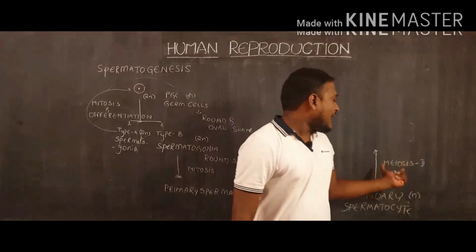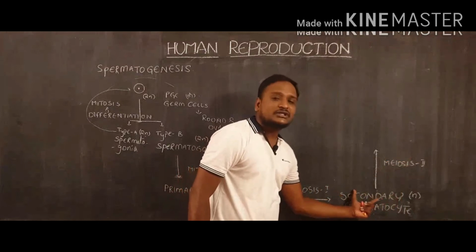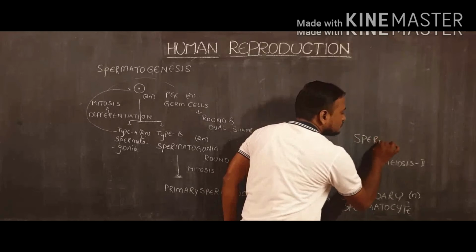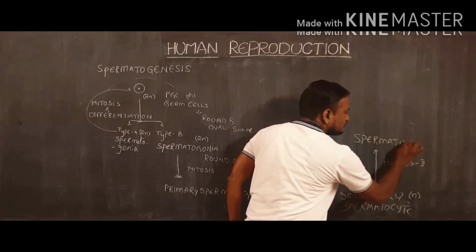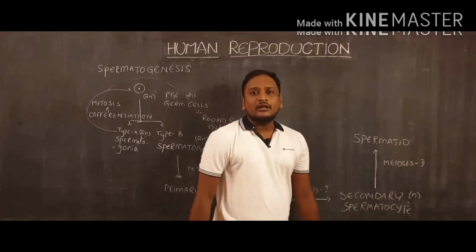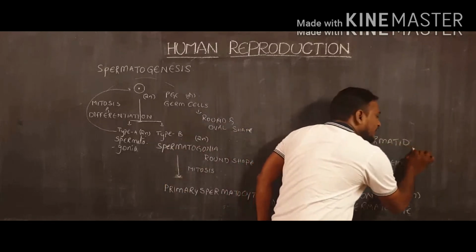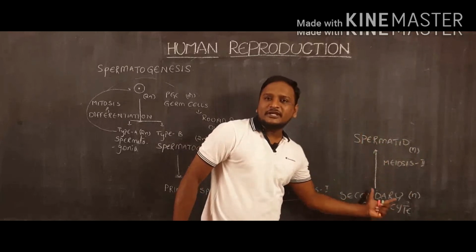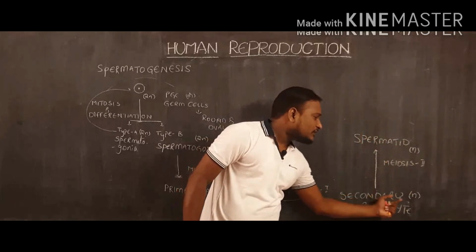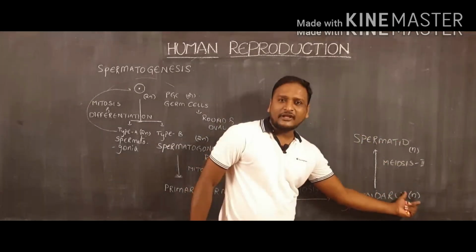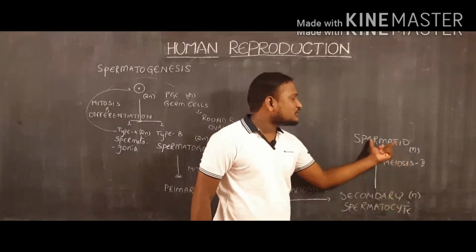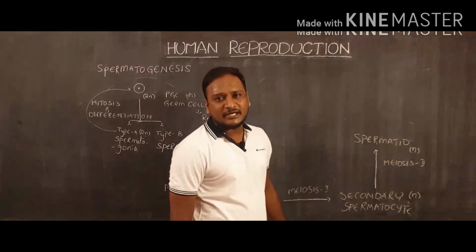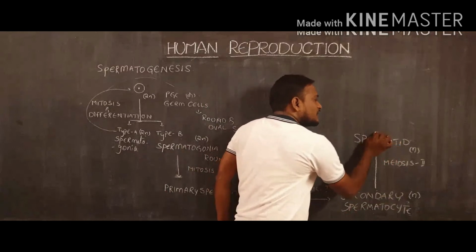Meiosis 2 division, as a result, what will happen? The secondary spermatocyte will change into spermatid. Spermatid is also haploid in nature because its mother cell is exhibiting haploid nature. So the secondary spermatocyte is haploid. That's why it conducts meiosis II division, so that it can produce a haploid cell, which is also called a spermatid.